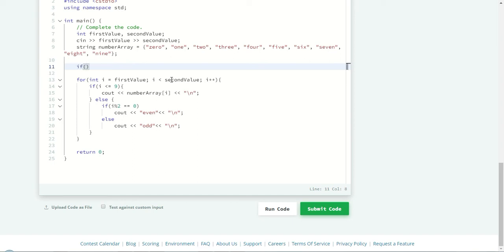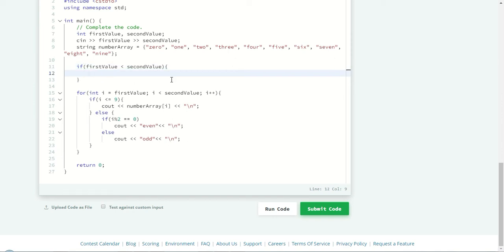So we need to get out of the problem. What I'm going to do is check and then do the swapping as usual, the same logic we usually use. So if the first value is greater than the second value, then I will have one integer temp.